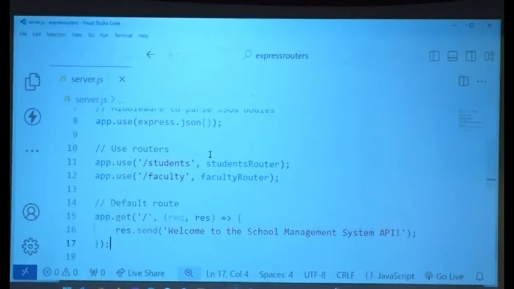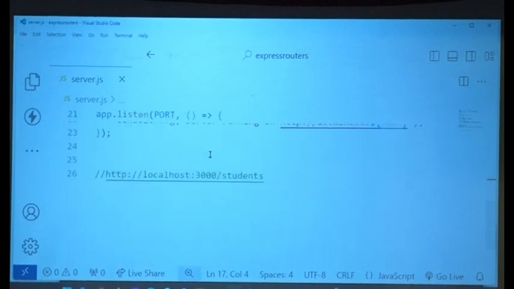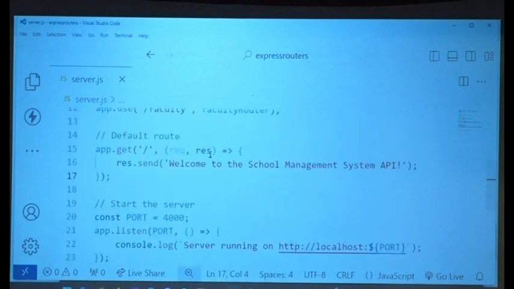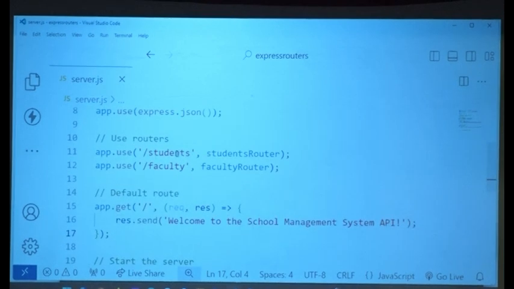But where are the other gets? Adding students, adding faculty. Do you see them? We don't see them. Because what did we do? We kept the server very nice and clean. And we said anything related to students, /students, go to this particular router. Go to this traffic police. He will take you to whichever direction.